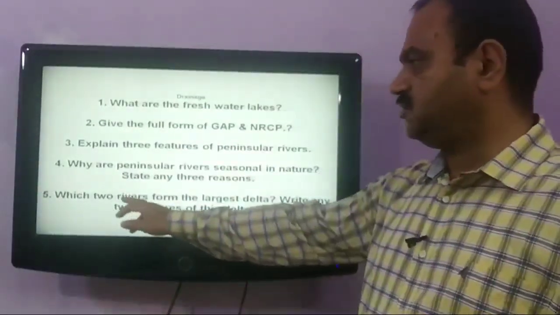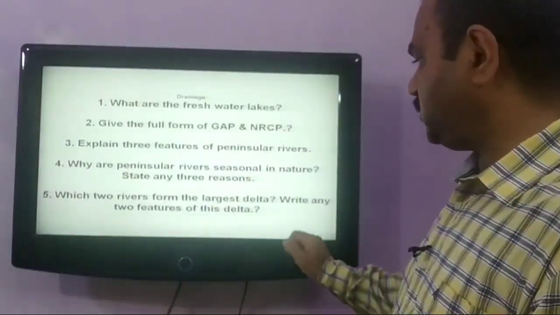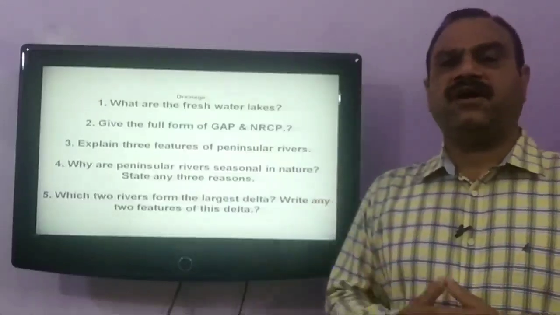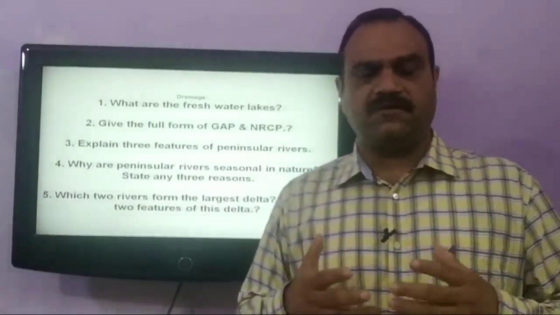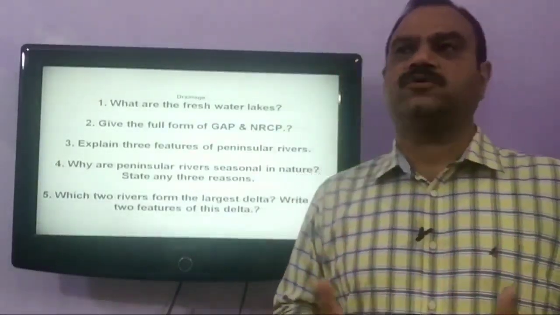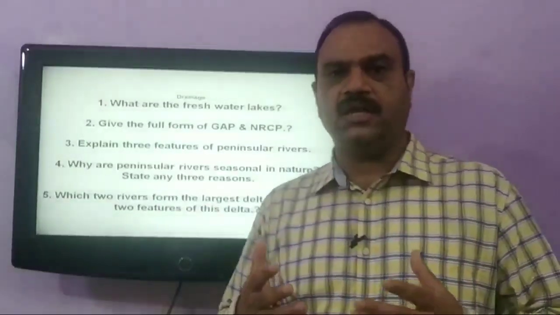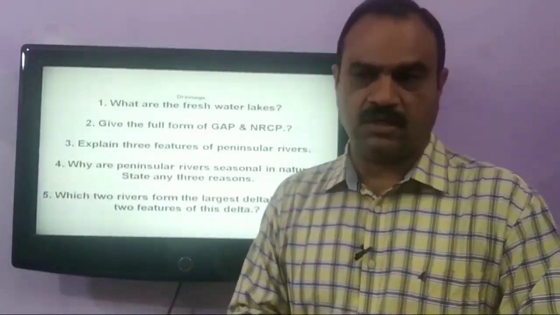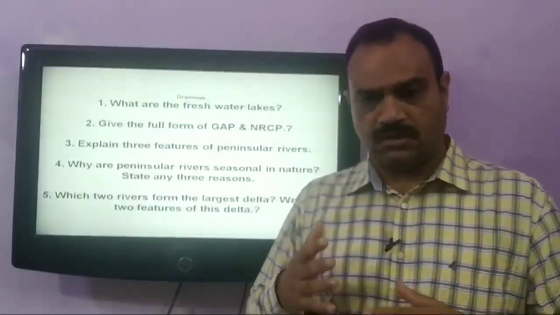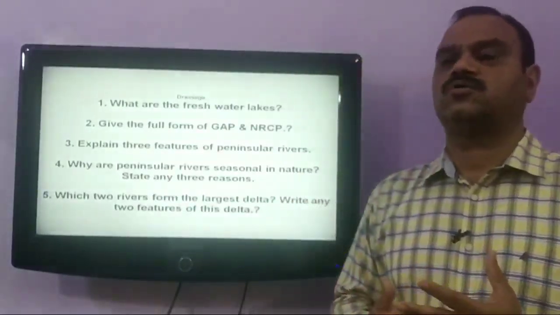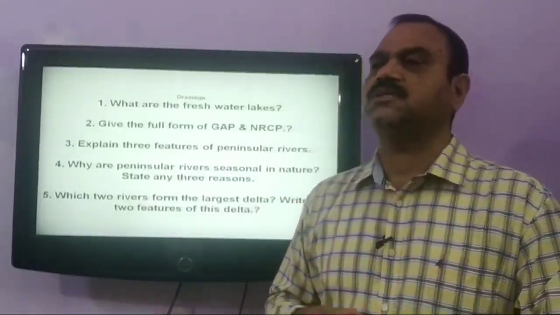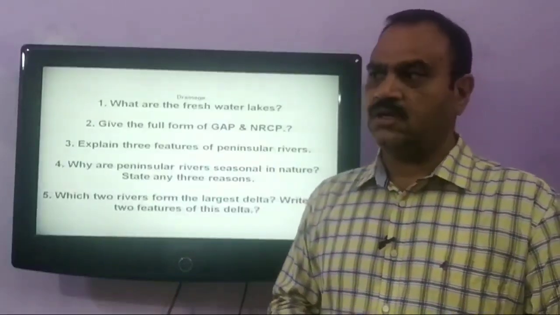Our next question is, which two rivers form the largest delta? Write any two features of this delta. We have discussed earlier also that river Ganga and river Brahmaputra form the largest delta of the world, that is the Sundarban delta. This delta is named after the Sundari tree, which is a mangrove tree found in this region.